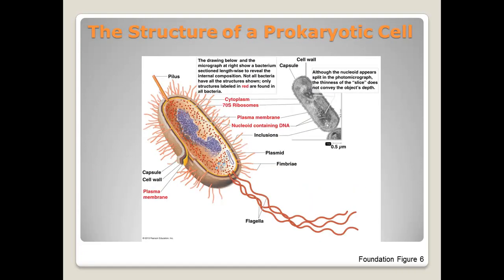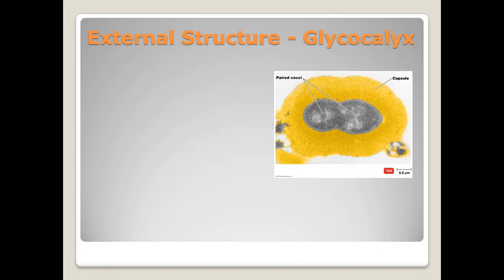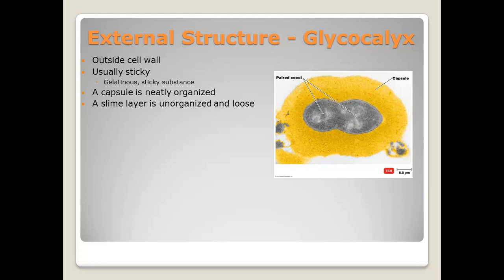We are now going to take a look at the structure of a prokaryotic cell. We're going to start with the external structures first, and then work our way into the inside. Glycocalyx. The glycocalyx is a sugar coat or gelatinous sticky substance that surrounds the outside of the cell. There are two basic types, the slime layer and the capsule.